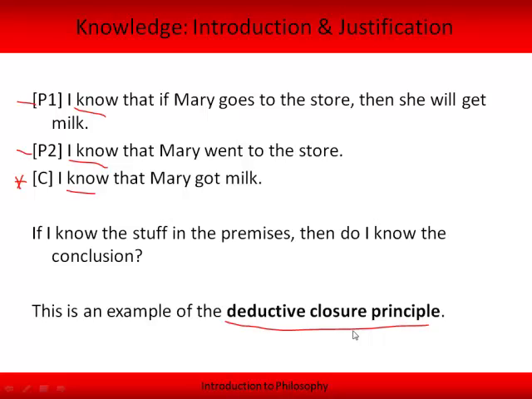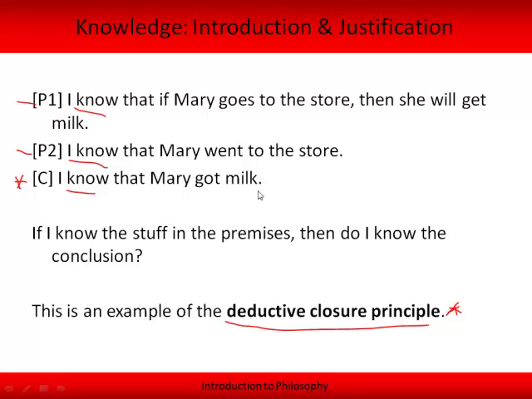Okay, now if you look on page 50, there's a large paragraph there in the center of the page, which admittedly looks kind of confusing, but all that Appia is doing in that paragraph is demonstrating why this deductive closure principle is correct, why it is the case that if I know two premises, and the conclusion follows logically from those two premises, then I know the conclusion.